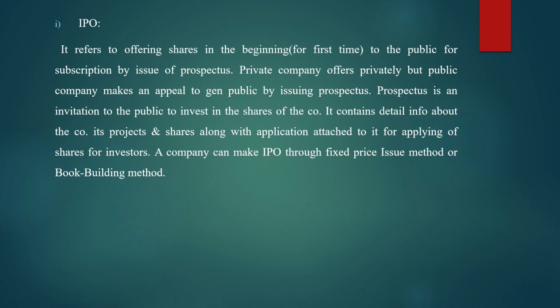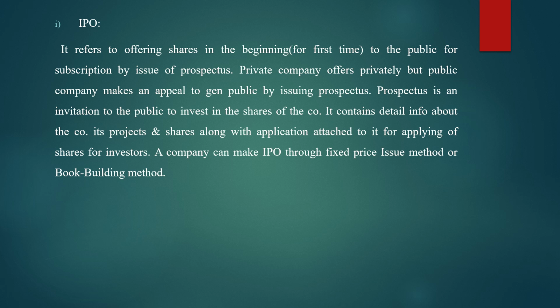Now here two types of companies are available, private company and public company. A private company may issue a prospectus or may not. But if it is a public company, it is compulsory to issue the prospectus. That is, an invitation must be given by the company to the shareholders. A prospectus is an invitation to the public to invest in the shares of the company. As I told, a prospectus is nothing but an invitation. This invitation is prepared by the company and given to the general public for issuing the shares.